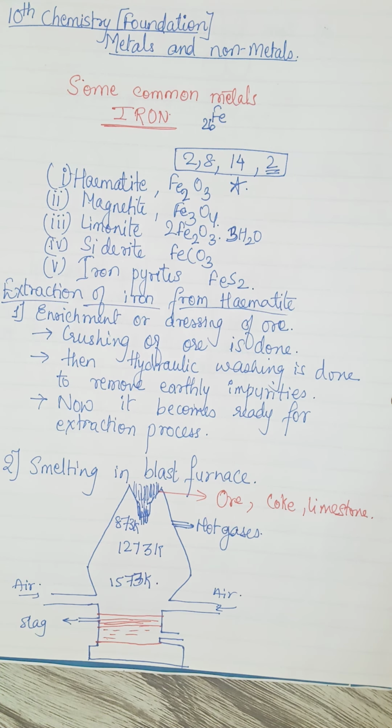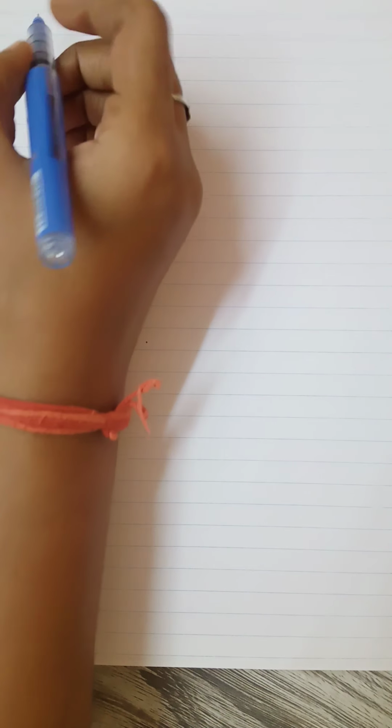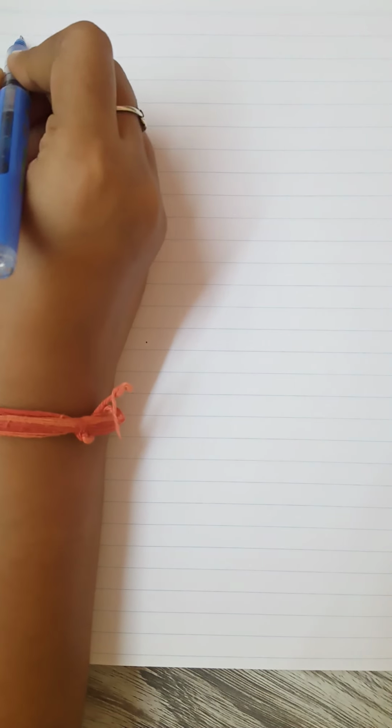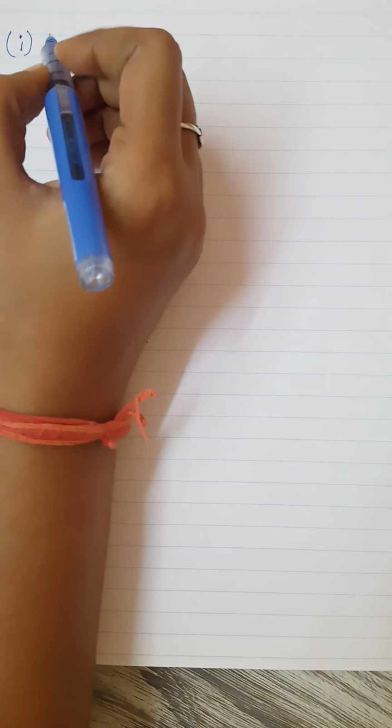Now what we are supposed to do is write the reactions at different temperatures, okay. So we'll do it now. Now we'll write the reactions pointwise. So the first one, okay.